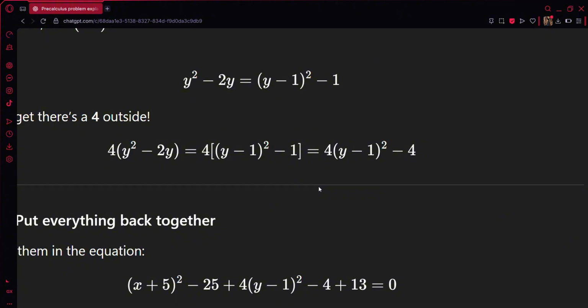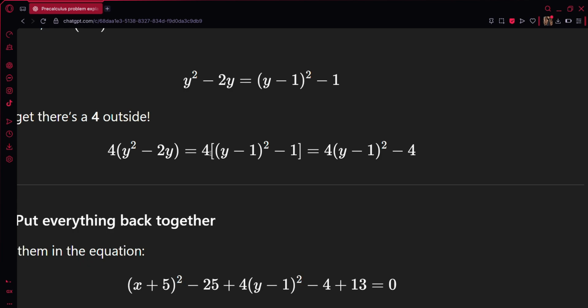Kakalabasan niya is ganito: 4 big parentheses and then another parentheses y minus 1 parentheses squared minus 1 big parentheses.